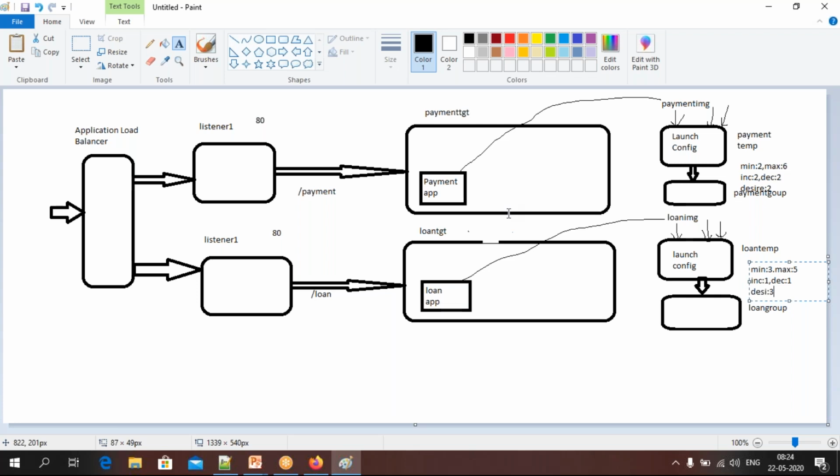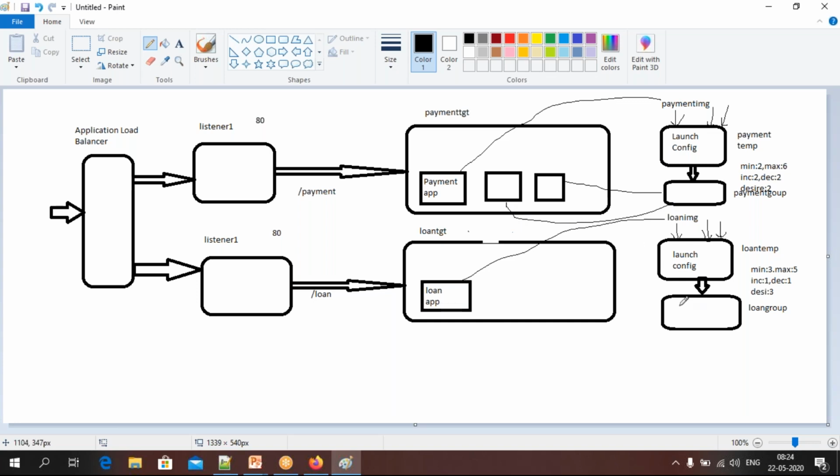Okay, fine. Can you tell me how many servers our payment auto scaling group is going to launch in the payment TGD? Guess it, friends. Minimum we have given 2, so it is going to launch 2 more servers here. Okay, 2 more EC2 instances. Remember, why 2 more EC2 instances? Because whatever instance we already have in this does not come under this group. So this group's responsibility is to maintain minimum 2 servers, so it will always check whether from my end 2 servers are provided or not.